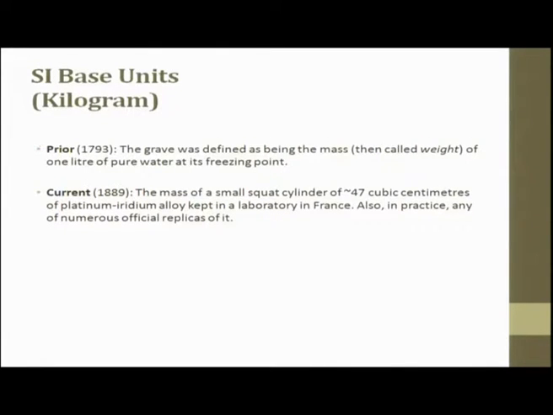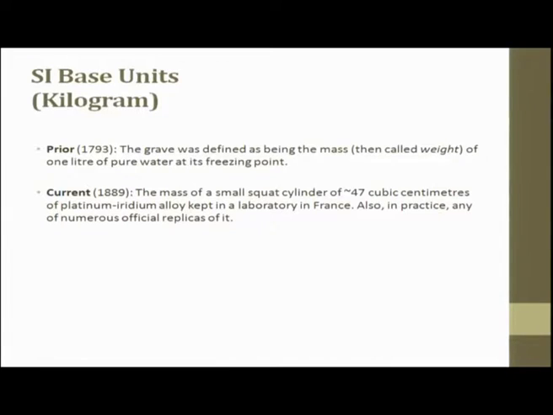The same way for kilogram also, prior, in 1793, the grave was defined as being the mass, then called weight, of 1 liter of pure water at its freezing point. That was talked about first for a kg, but currently we have accepted the mass of a small square cylinder of 47 cubic centimeter of platinum iridium alloy kept in a lab in France.